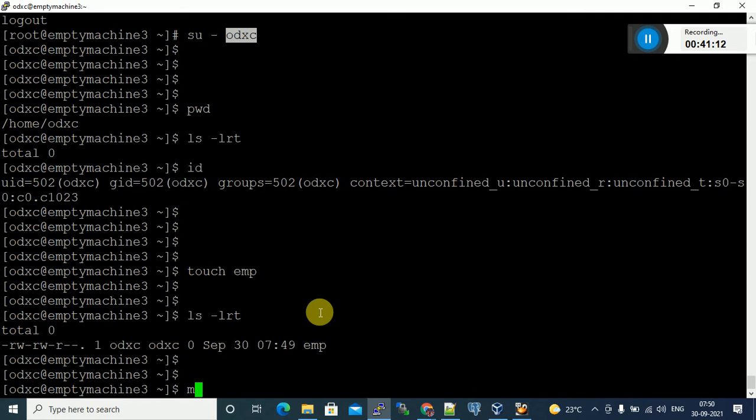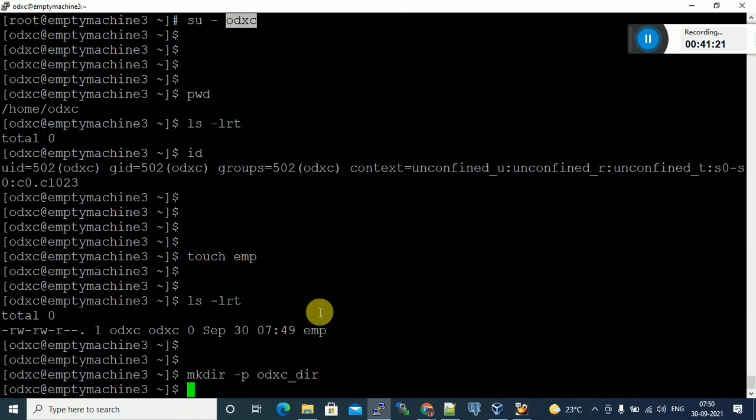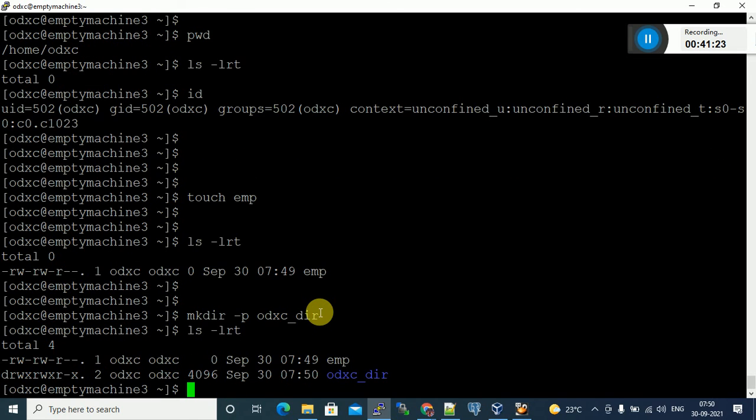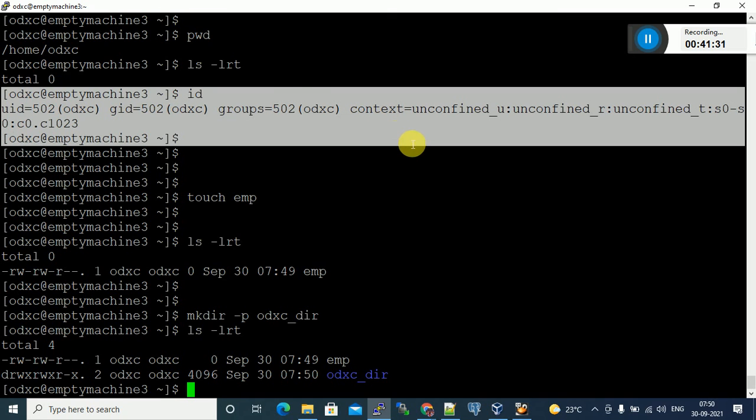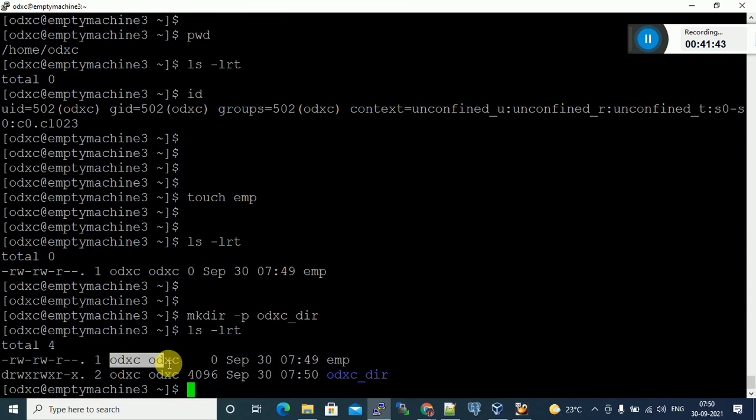Let me create a directory. How to create a directory? ODXC dir, ls -lrt. What is the owner of this directory? ODXC, because we are in the ODXC user. We logged in as the ODXC user. Whatever files and directories you create, that user will automatically be assigned as owner and group.